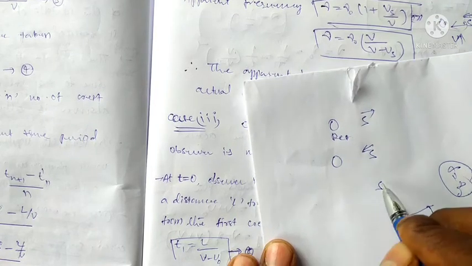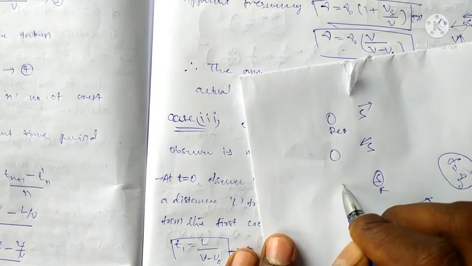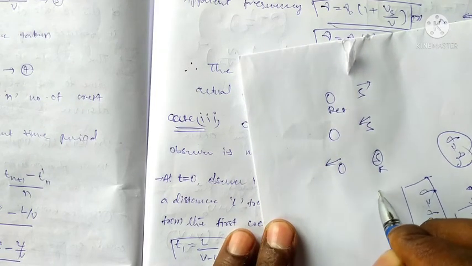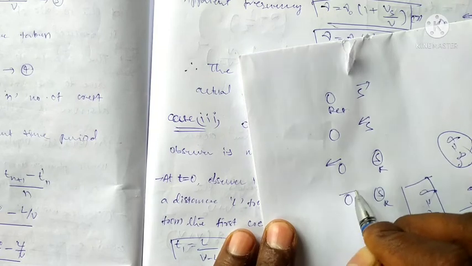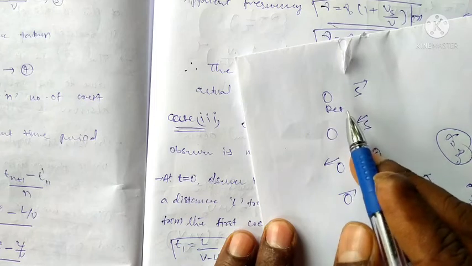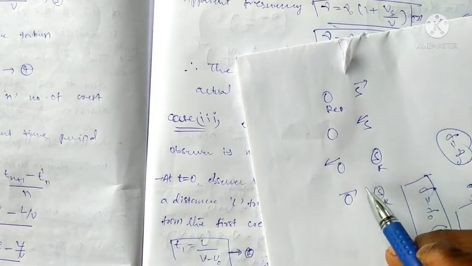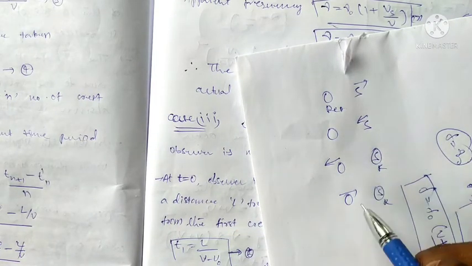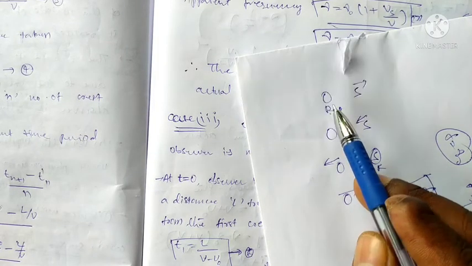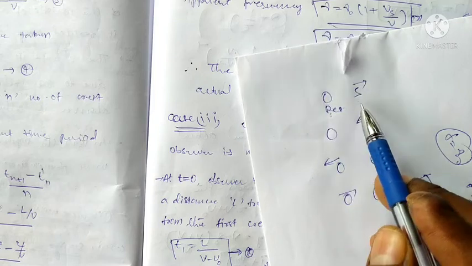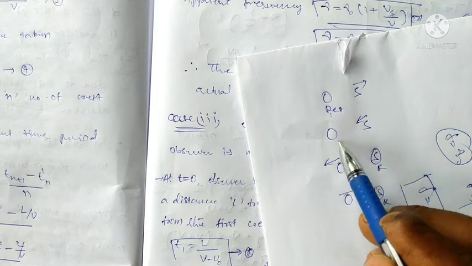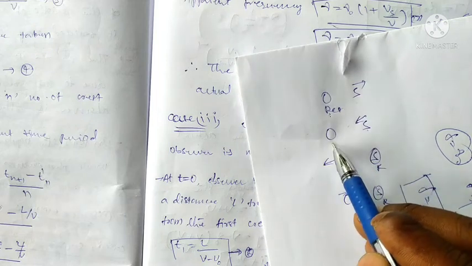Now source is at rest position, observer away from the source. Next, source is at rest position, observer is moving towards the source. It will be the same, but here we look at increasing or decreasing the velocity of the sound. Four cases. One is observer at rest, source is away from the observer. Here it is source towards the observer.